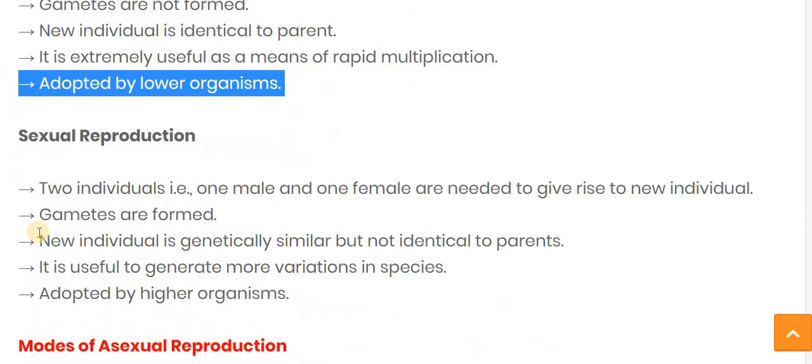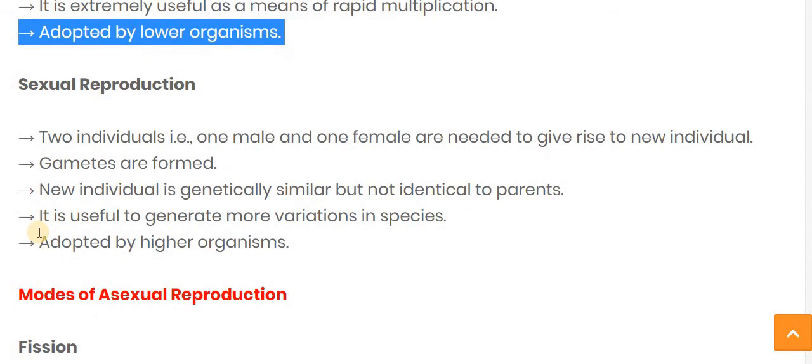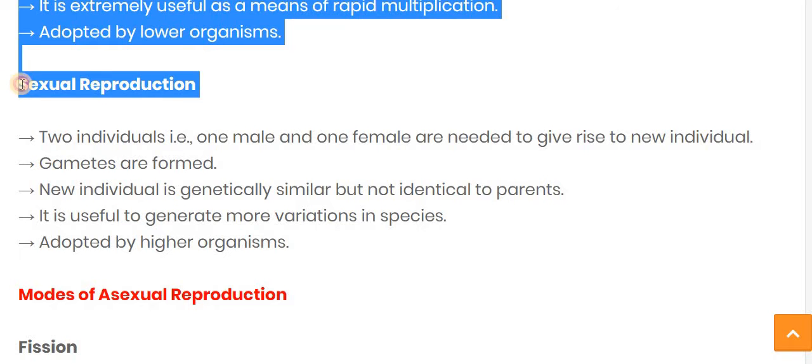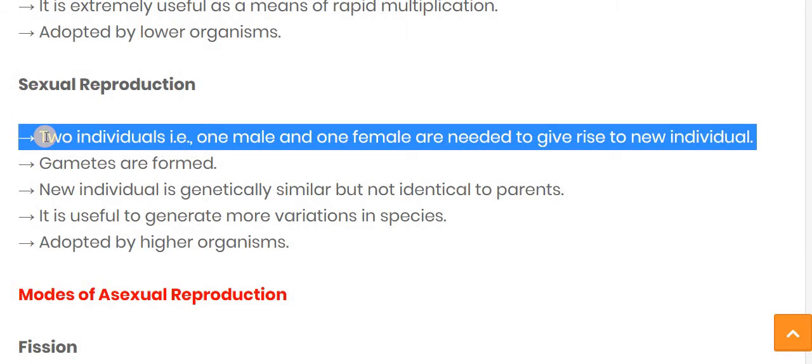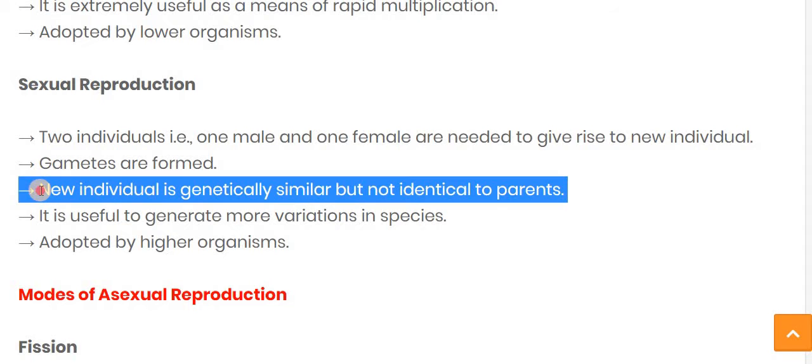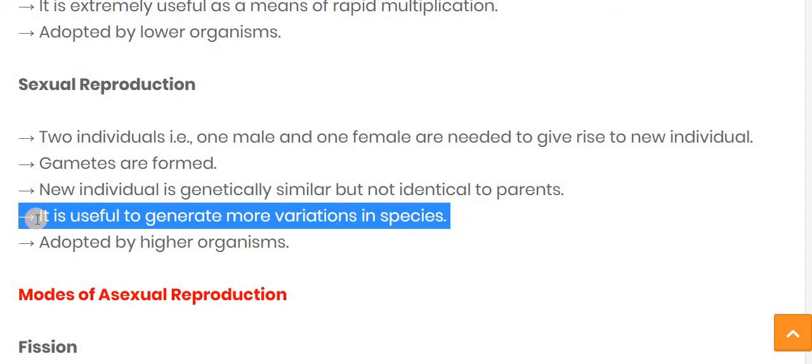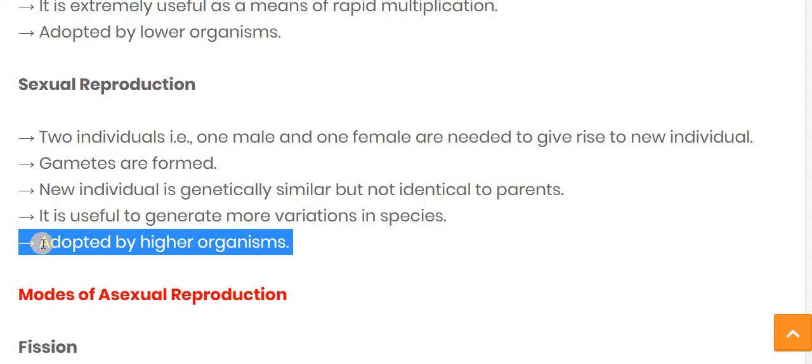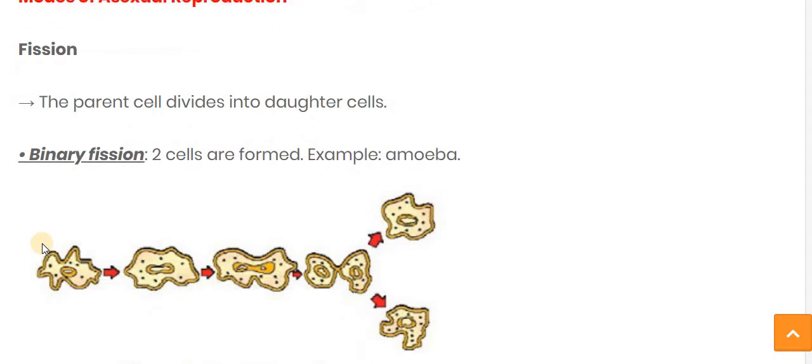This method is generally adopted in lower organisms. Now sexual reproduction. In sexual reproduction, two individuals, one male and one female, are needed to give rise to a new individual. Gametes are formed. The new individual is genetically similar but not identical to the parents. It is useful to generate more variation in the species. It is adopted in higher organisms.